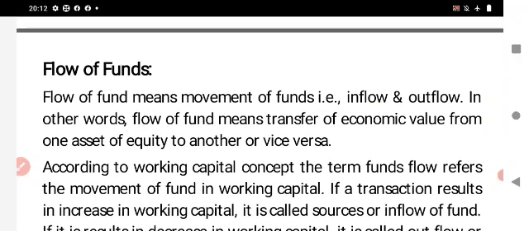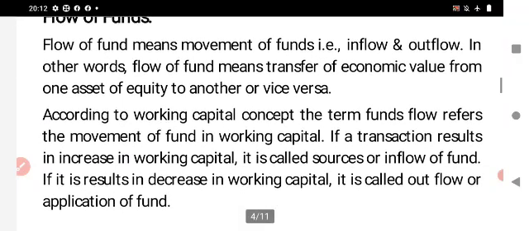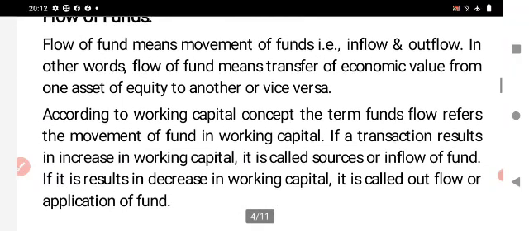According to the working capital concept, the term flow of funds means movement of funds in working capital. If a transaction results in an increase in working capital, it is called a source or inflow of funds to the business enterprise.